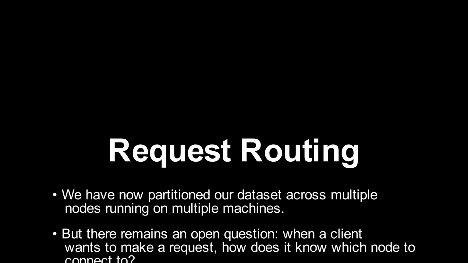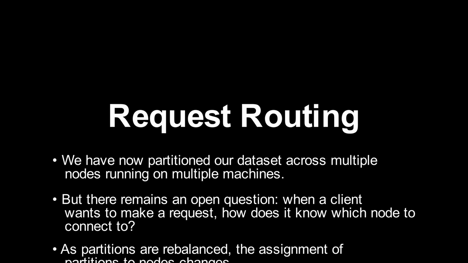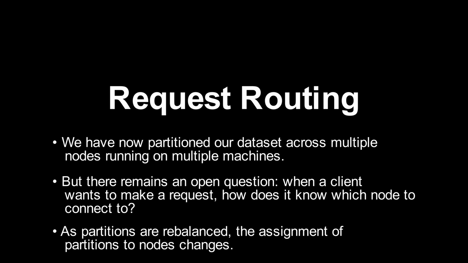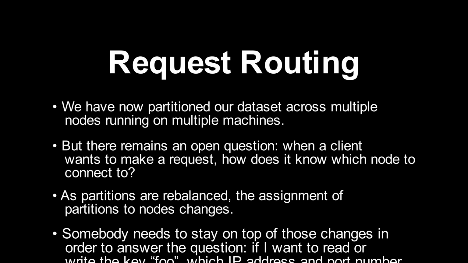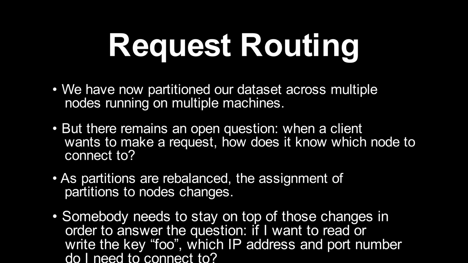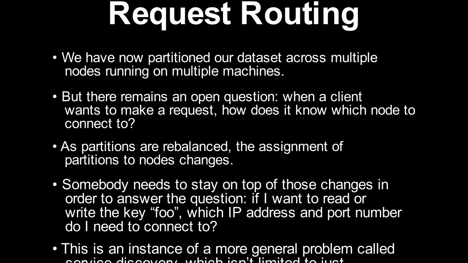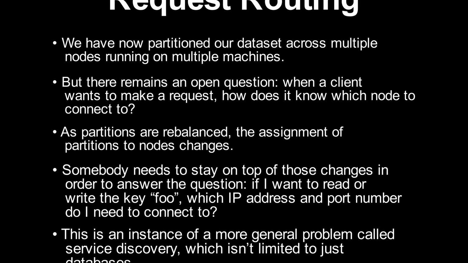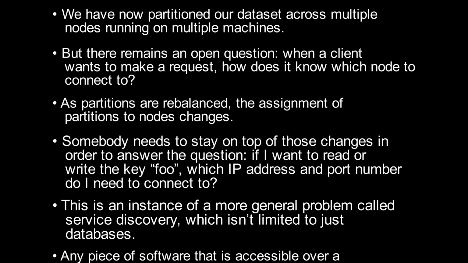Request routing. We have now partitioned our dataset across multiple nodes running on multiple machines, but there remains an open question. When a client wants to make a request, how does it know which node to connect to? As partitions are rebalanced, the assignment of partitions to nodes changes. Somebody needs to stay on top of those changes in order to answer the question: if I want to read or write the key foo, which IP address and port number do I need to connect to?